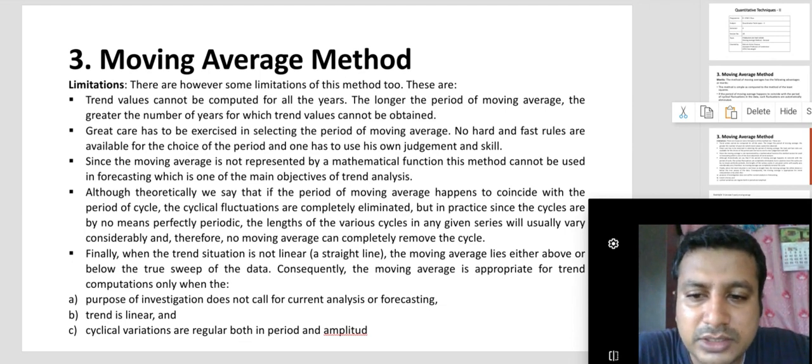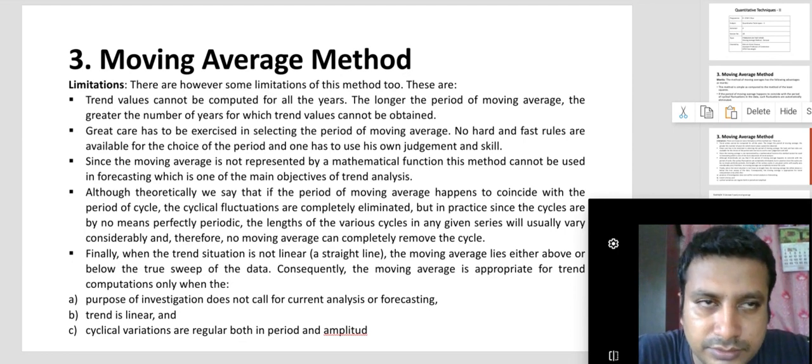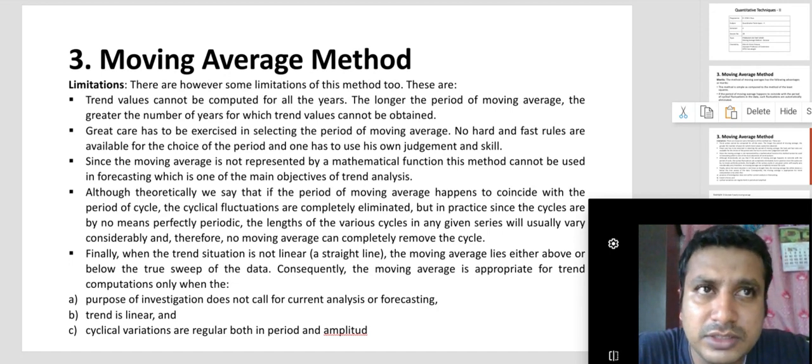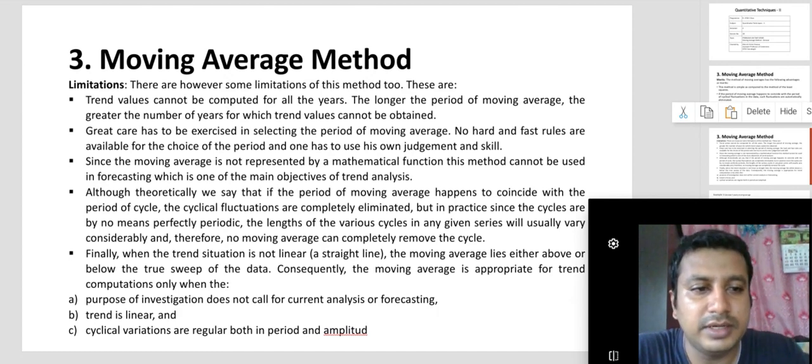When the trend situation is not linear, the moving average lies either above or below. Here you are going to find out the values which are there in the information given. If the curve is not in a straight line, you cannot find out the exact value of the data.